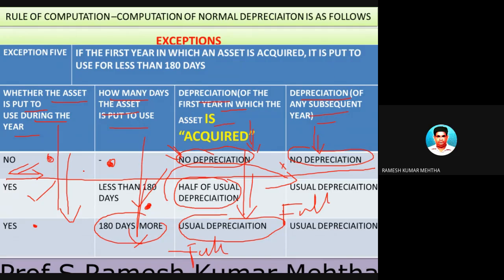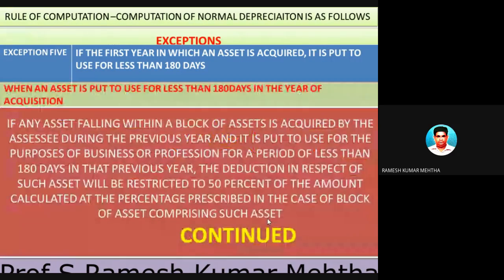And the last case, depreciation of subsequent years when the asset is put to use, yes, for more than 180 days: the full amount of depreciation is allowed as an expenditure.